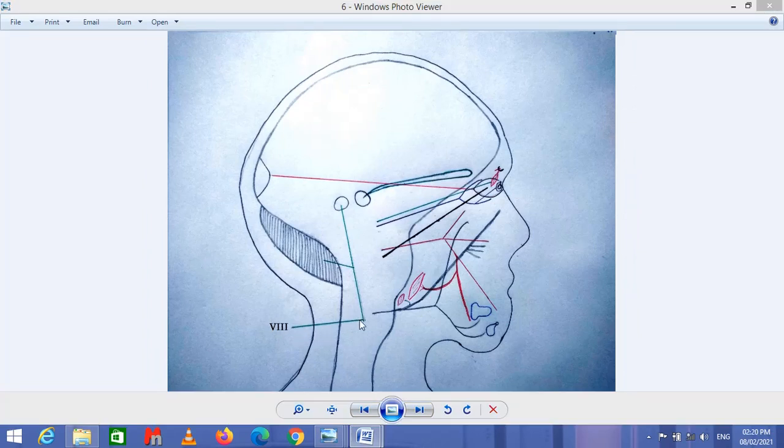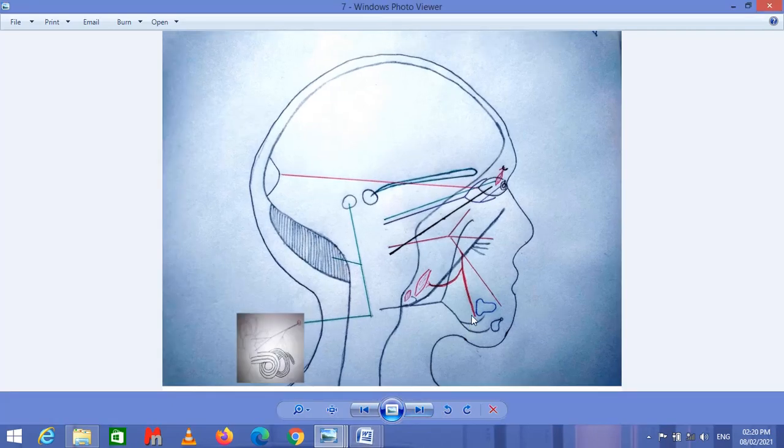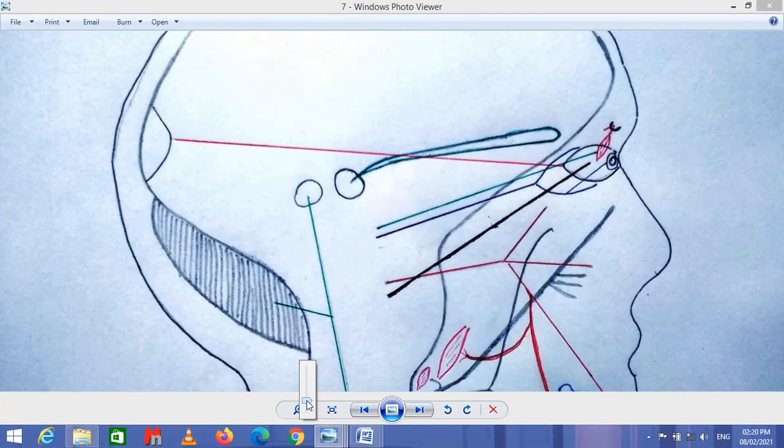Nerve 8 or the vestibulocochlear nerve. This is responsible for listening and for equilibrium. It means that nerve 8 is responsible for the transfer of auditory information to the auditory cortex in the temporal lobe of the cerebral cortex, and the equilibrium information to the cerebellum. The equilibrium information is transferred from the vestibular apparatus of the ear.